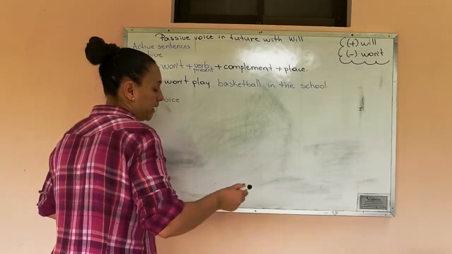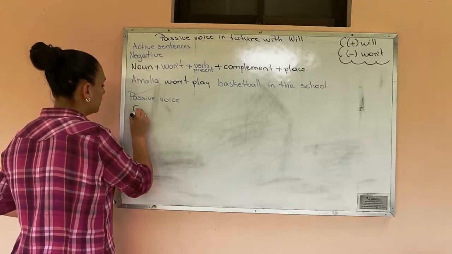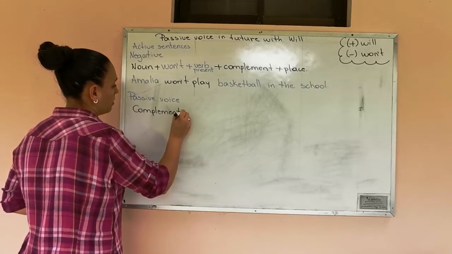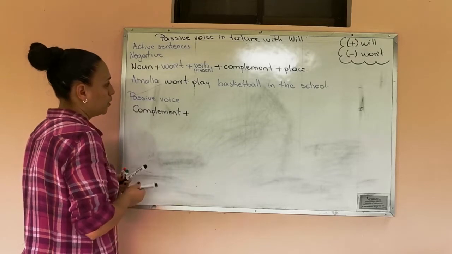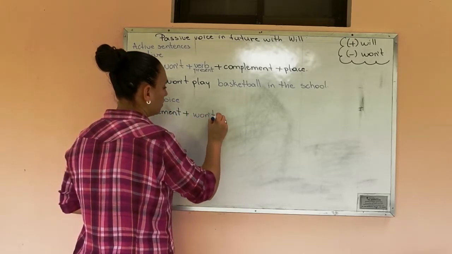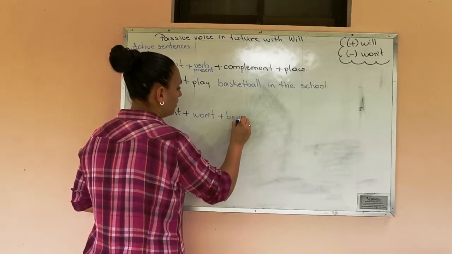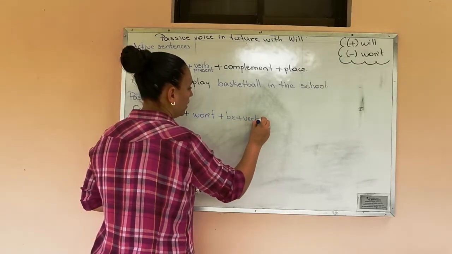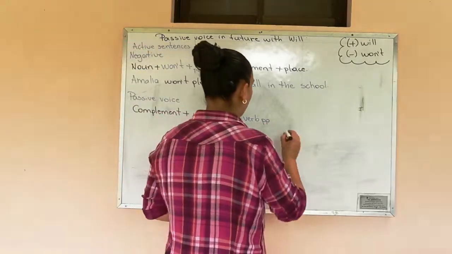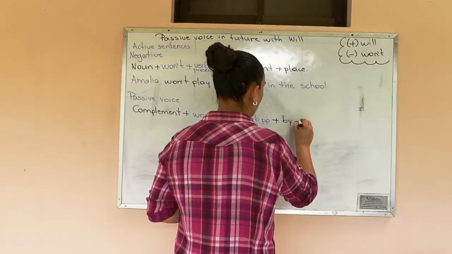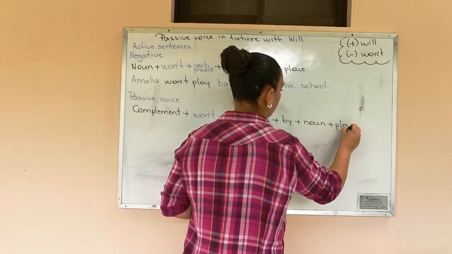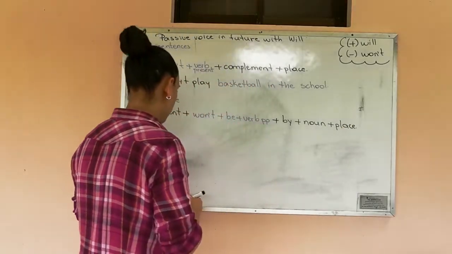And the structure is the complement plus we are using won't plus be plus the verb in PP, verb in past participle, plus by, plus the noun, and finally the place. Okay.